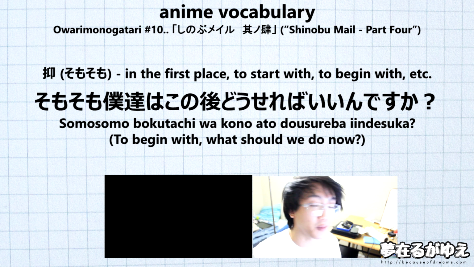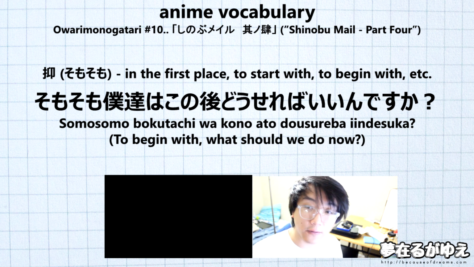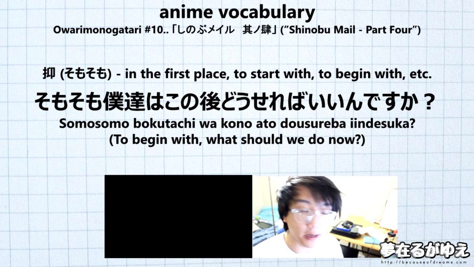So first up, we have somosomo, and this is going to be our vocab word, and we know now that it means in the first place, or to begin with, or to start with. Then after that we have bokutachi, and this is going to be the first person pronoun boku, which means I, but it has tachi after it to make it plural. So bokutachi is going to translate to we. After that we have the particle wa, marking we as the topic of the sentence. Then we have kono ato, and kono is just going to translate to this. Ato is going to translate to after, so this after is the literal translation, but it's naturally going to be after this or now.